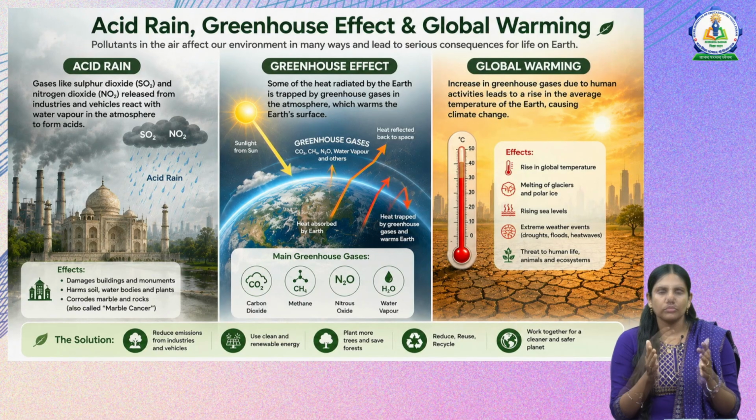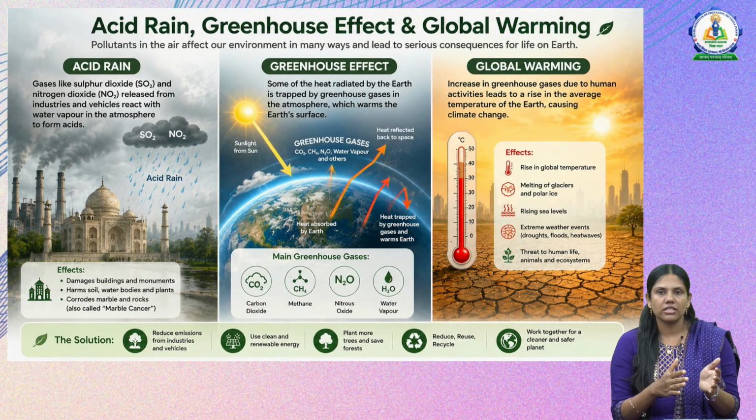Now, what are the greenhouse gases? The greenhouse gases are carbon dioxide, methane, nitrogen oxide and water vapor. These are some examples of greenhouse gases, and a question can come from this, as in which among the following is a greenhouse gas or which among the following is not a greenhouse gas.